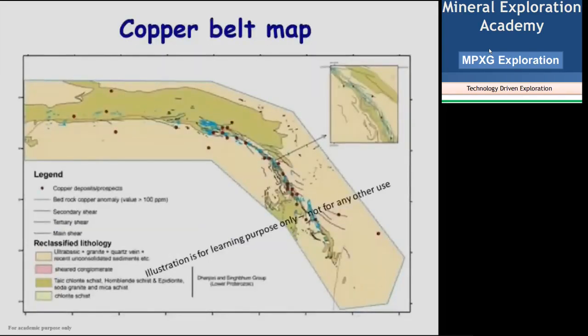Now I am taking a small example where the GIS played a major role in delineating an extension area of one of the copper mineralized belts in India. This copper belt map is a prior map showing the geology. It is showing the contacts also. It is a classified lithology.